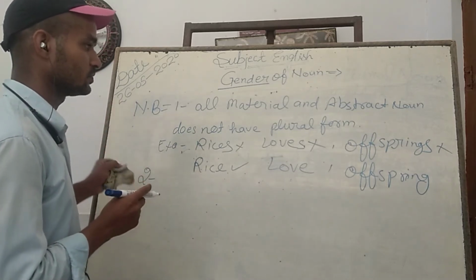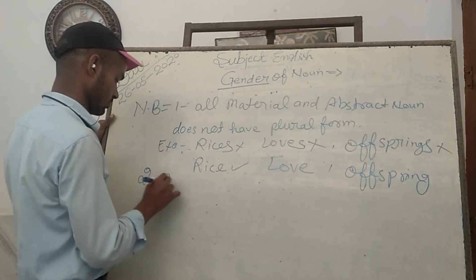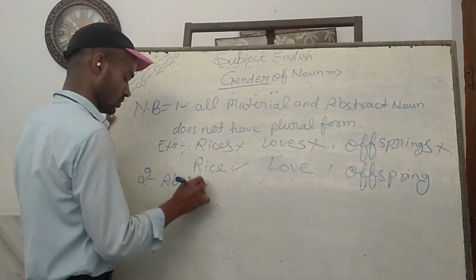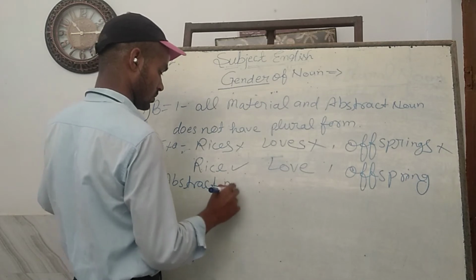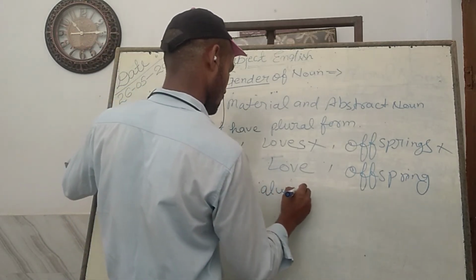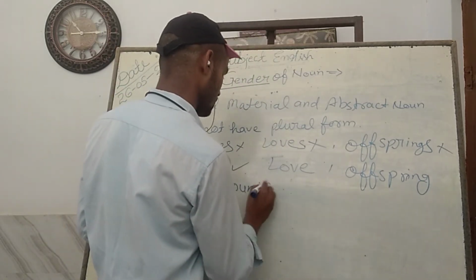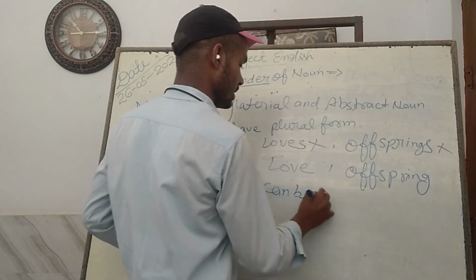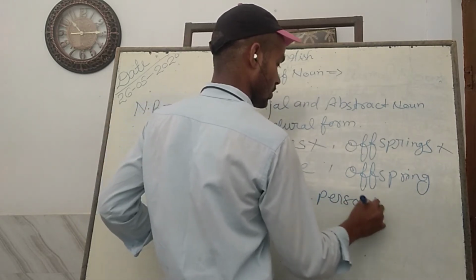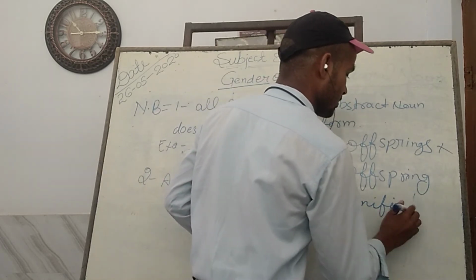Second rule, abstract noun can be personified.